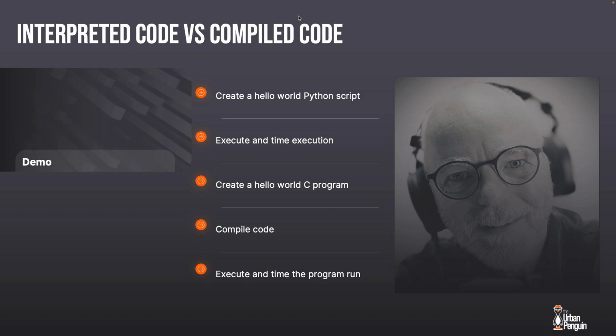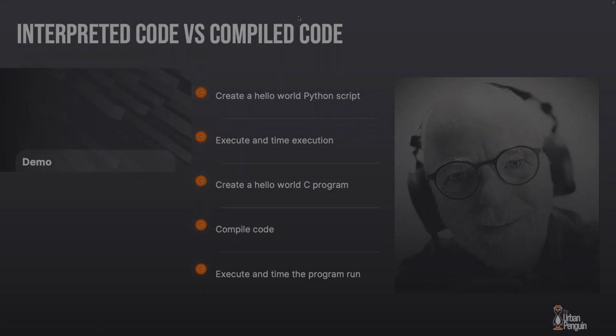My name is Andrew Mallett, and today we're going to take a look at the difference between interpreted code and compiled code. We're going to be taking a look at how long it takes to say hello world in Python, and then we're going to look at how long it takes when running a similar program in a compiled language such as C. Come on, let's find our command line.